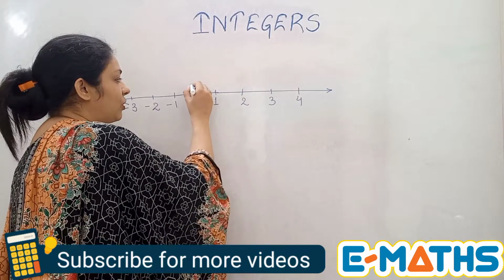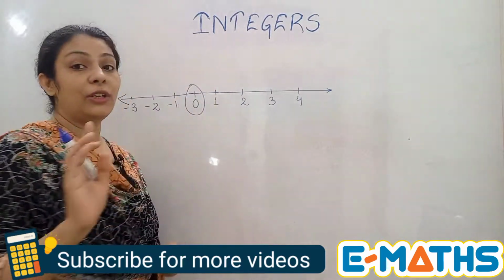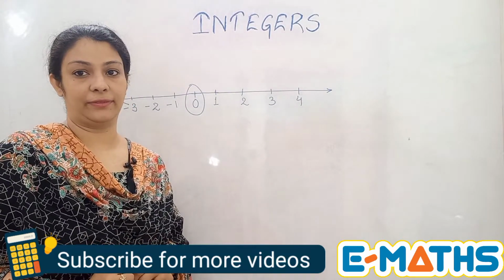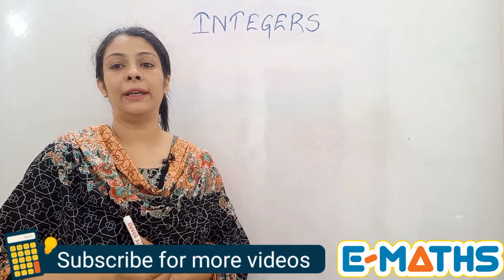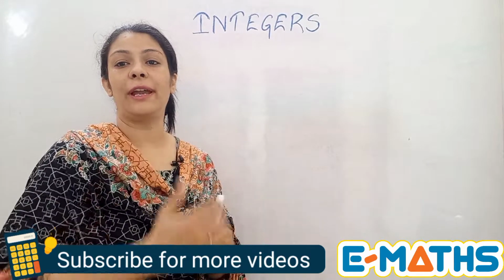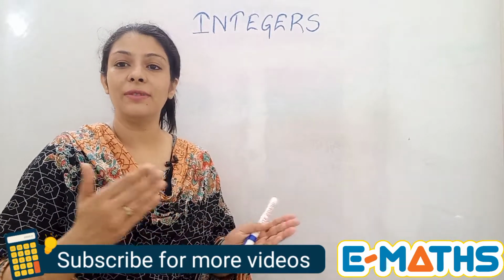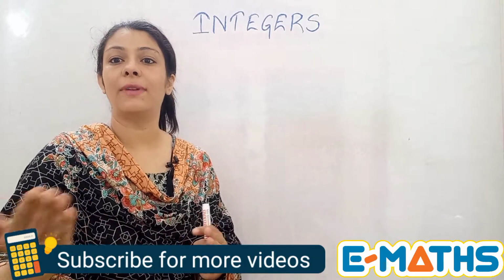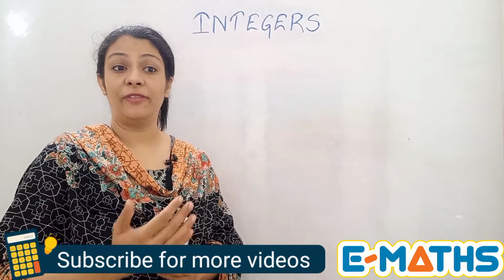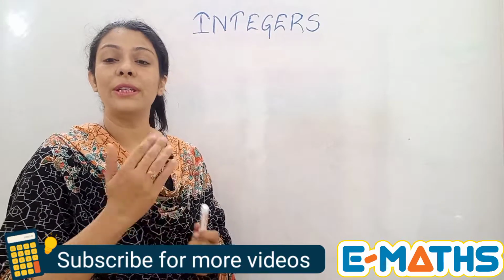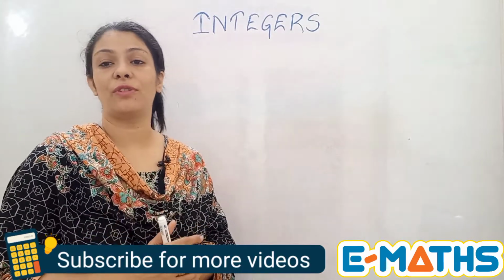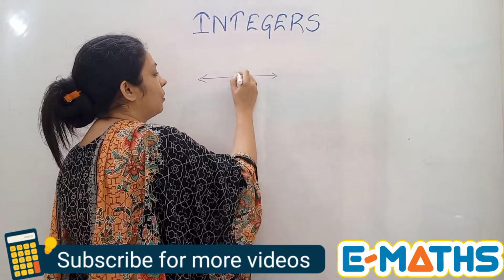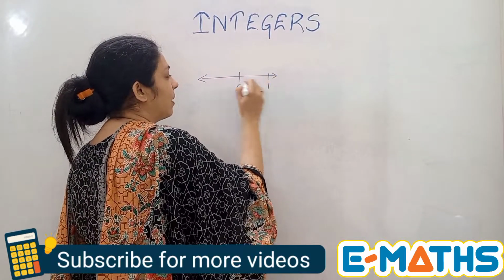Now, if we talk about the 0, 0 is always taken as neutral. It is neither positive nor negative. Now as I showed you on the number line, when we were moving towards the right, the numbers were increasing. So we had 1 after the 0, that means 1 is bigger than 0. If we see minus 1 and 0, which number was on the right? It was 0 which was on the right. I'll just draw a small number line and I'll show you the positive and the negative numbers both.